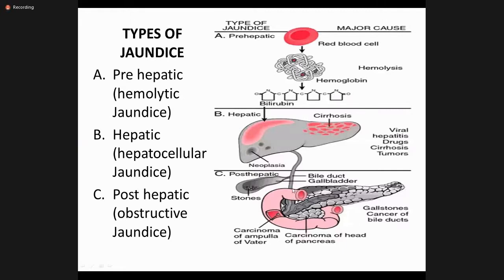So in this post-hepatic jaundice, the bilirubinemia is conjugated. The direct bilirubin levels are raised in the liver function test reports. The alkaline phosphatase and gamma GT, which are the enzymes secreted into the biliary canaliculi, are very much raised. We can have raised SGPT and SGOT, the liver enzymes, but they are not very much raised in a patient with obstructive jaundice.